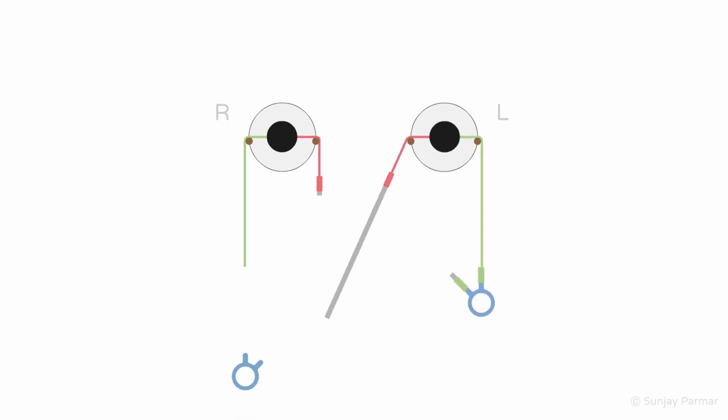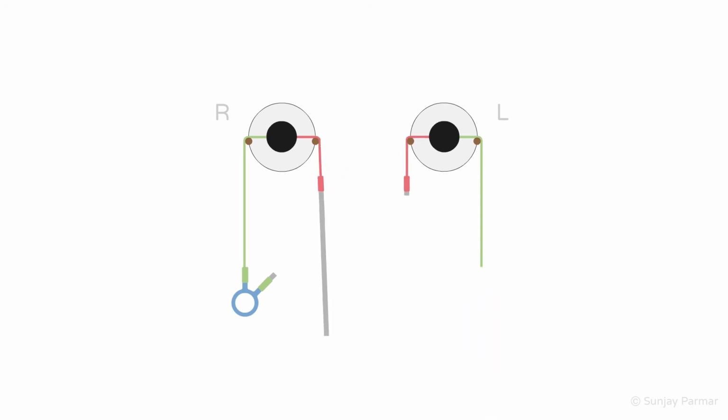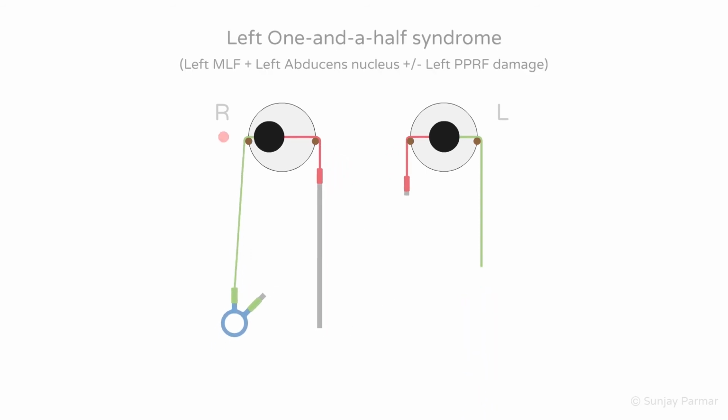If you have a left 1.5 syndrome with abducens nerve damage, the mirror image will be seen where looking to the right, there is a left INO. On attempting to look left, there is a left horizontal gaze palsy. The right eye is held in an exotropic position.